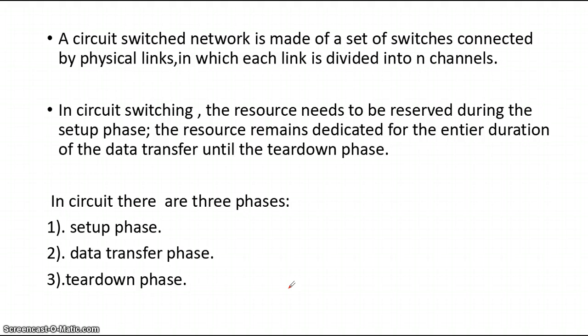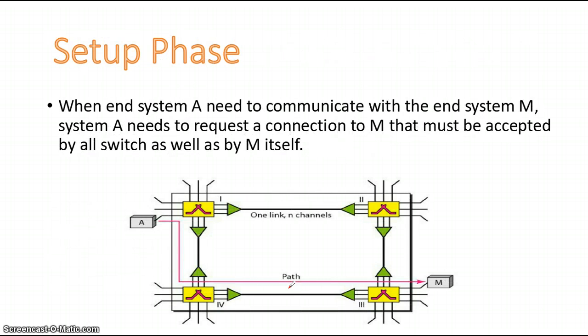In circuit switching, there are three phases. First is the setup phase, second is the data transfer phase and third is the teardown phase. Now let us go through the setup phase. When system A needs to communicate with system M, system A needs to request a connection to M that must be accepted by all the switches as well as by M itself. Means, as you are seeing in the diagram, A needs to communicate with M, so all the switches have to accept its request.